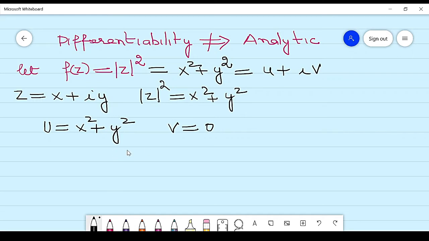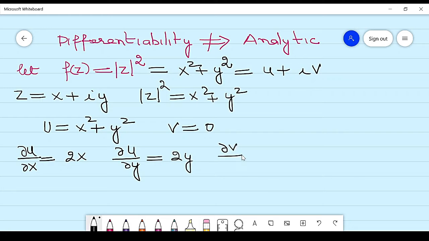Now we check the Cauchy-Riemann condition. In order to check it, I will take the partial derivatives: curly u by curly x, which is 2x; curly u by curly y, which is 2y; curly v by curly x, which is 0; and curly v by curly y, which is again 0. So these are the partial derivatives of u and v.